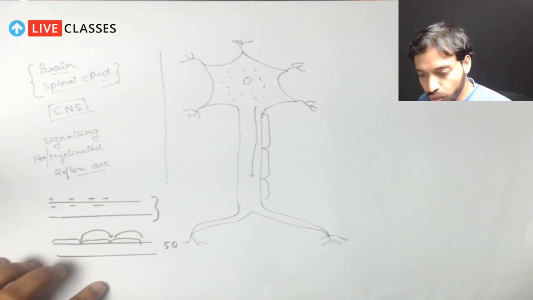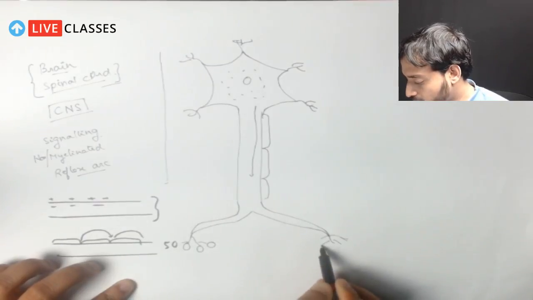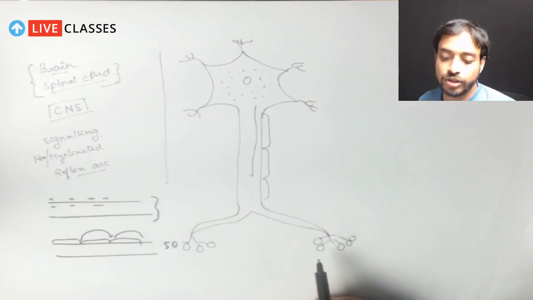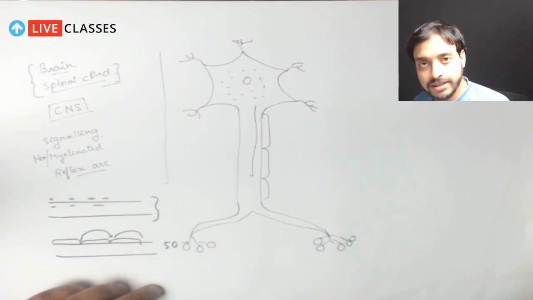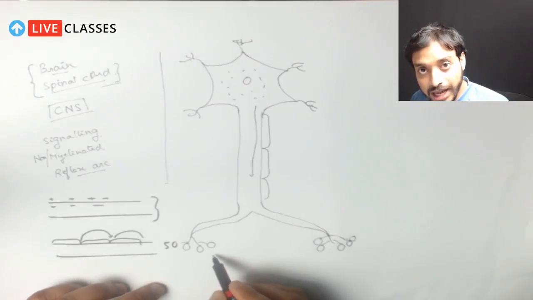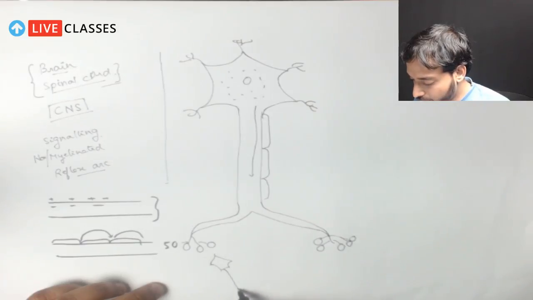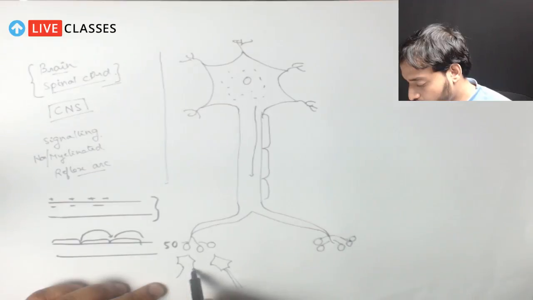So here I'll just show a few structures. There are bulb-like structures over there. Just remember this. Now from this place, all these places will have a tremendous number of neurons. So here, if I draw a very rough diagram, there should be another neuron. Here there can be other neurons, correct?